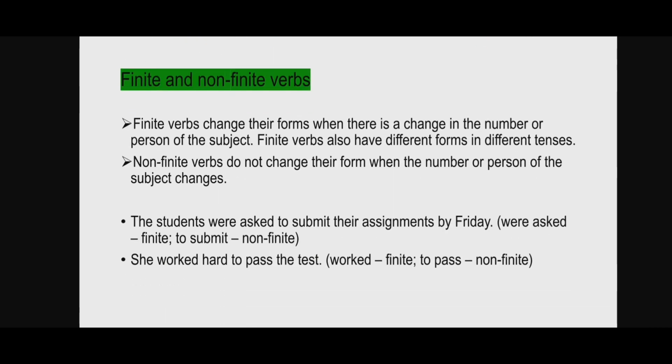Now we'll move on to finite and non-finite verbs. Finite verbs change their forms when there is a change in the number or person of the subject, and finite verbs also have different forms in different tenses. Non-finite verbs do not change their form. For example, the students were asked to submit their assignments by Friday. Here, were asked is the finite verb. It is were because the subject students is plural. If it's student, it will become was. So the finite verb changes according to person.